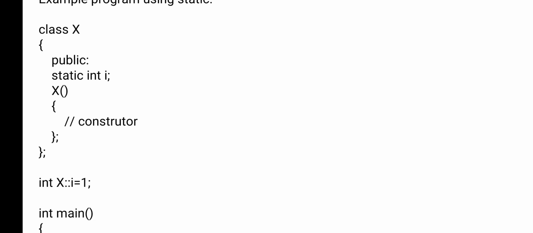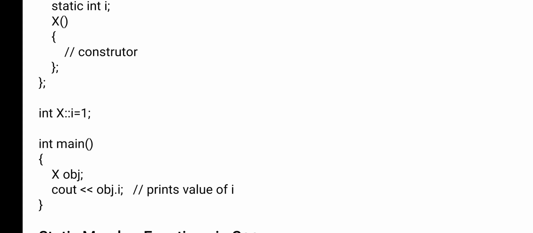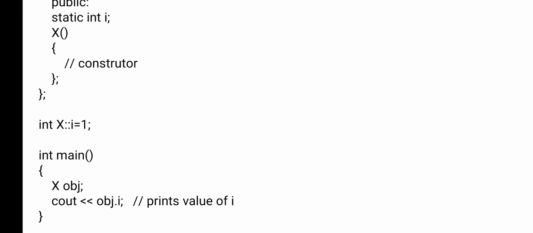Now X is a constructor. Why? Because the class name and the method name are the same, no? So that is why it is called a constructor. Okay, nothing I have given in the constructor, and I have closed the class. Now you see, outside the class I have initialized the constructor method. See, here we are using a scope resolution operator. If you are using a scope resolution operator, whatever is there after the scope resolution operator, that is the initialization of that method's members.